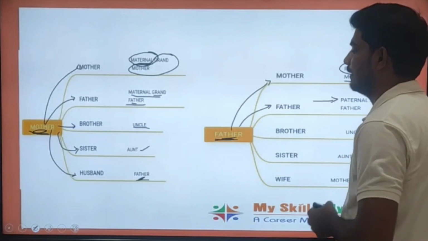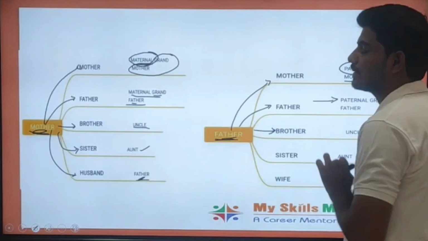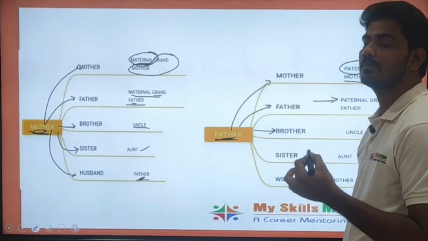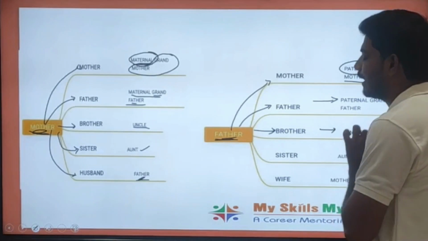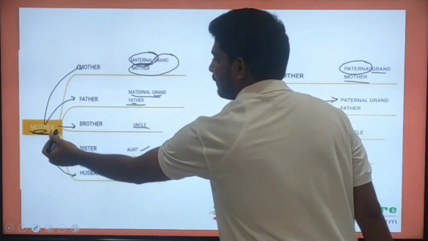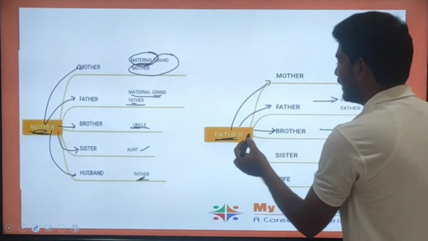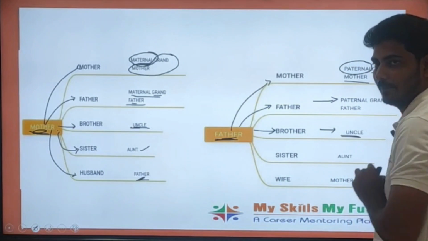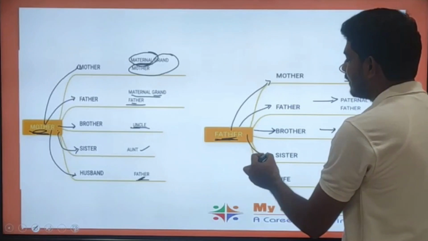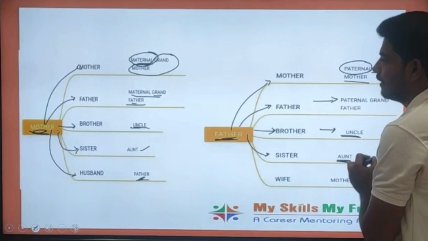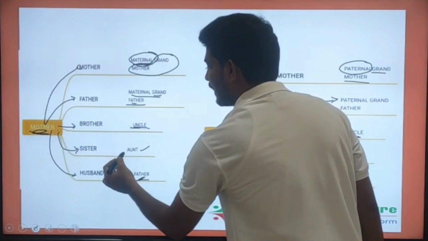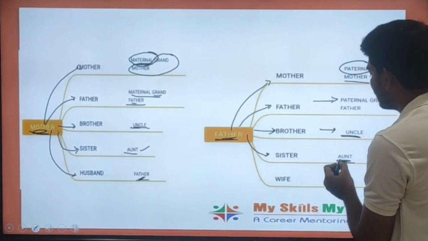Next, what is your father's brother to you? It is also simply uncle only. So in the case of mother's brother it is also uncle, and in the case of father's brother it is also uncle. Next, what is your father's sister to you? It is also aunt. So mother's sister is aunt, and father's sister is also aunt.